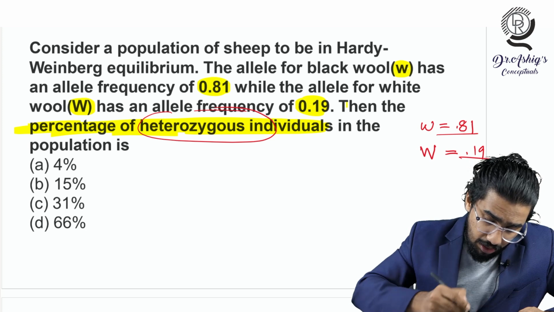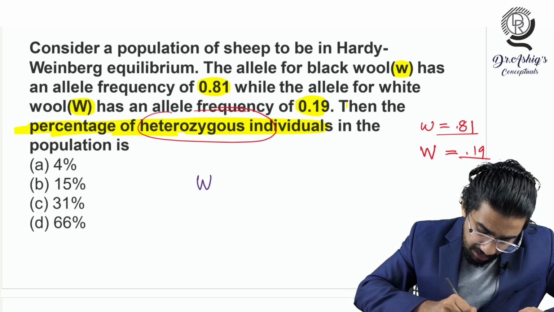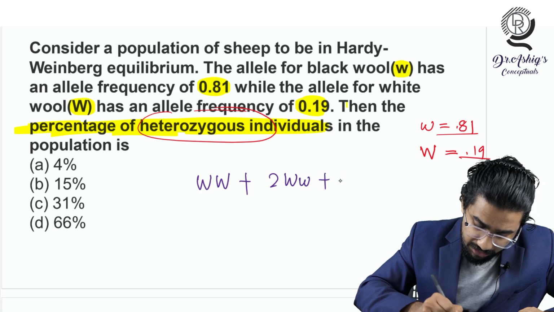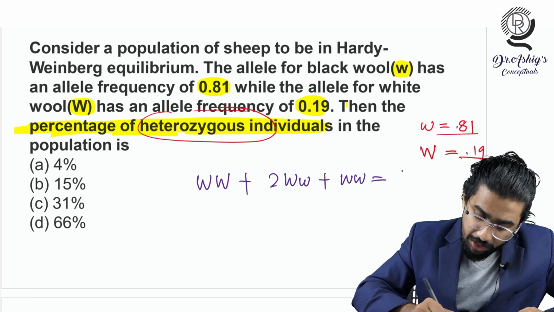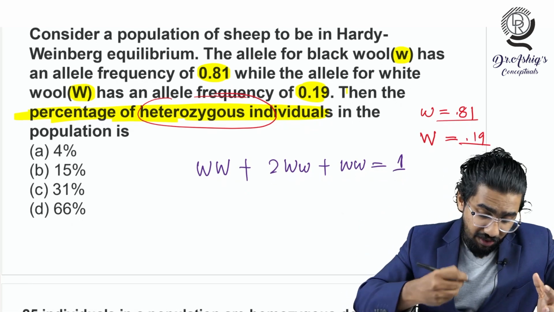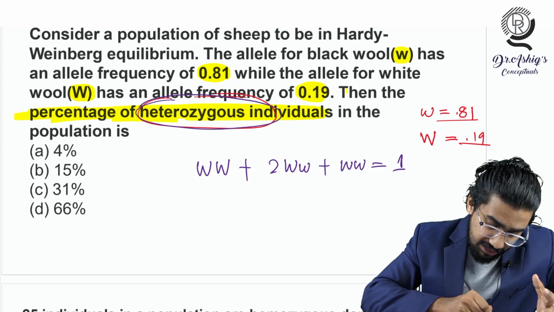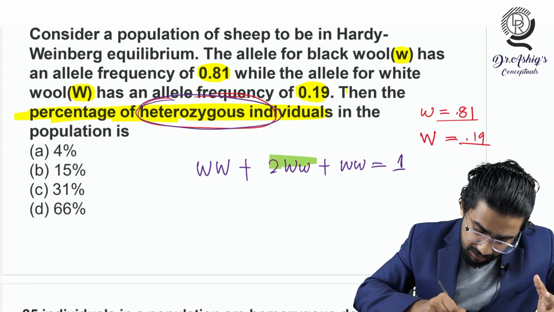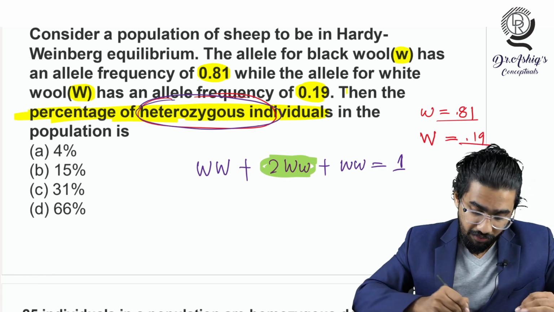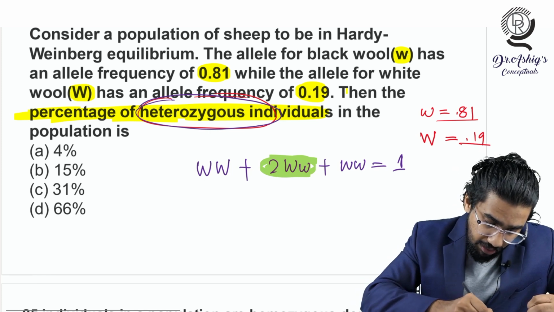How will you find out? I will write here capital W squared plus 2 capital W small w plus small w squared, that will be equal to 1. That you already know from the Hardy-Weinberg equation. And what you have to find out is the heterozygous. And where is the heterozygous here? The heterozygous is this one, 2 capital W small w. You have to find out how much this is, and how will you get this value?